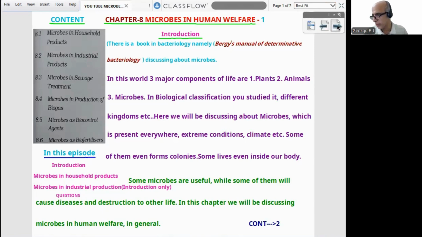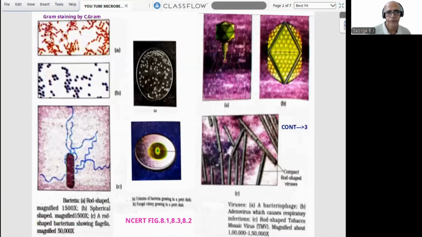Now when we come to the second page, you can find it deals with a lot of diagrams: rod-shaped bacteria, spherical bacteria, again rod-shaped enlarged with flagella, culture mediums, bacteria, fungus, etc. Then bacteriophage, and the famous adenoviruses that cause respiratory diseases. Then we can find rod-shaped bacteria, Bacillus, and a rod-shaped virus, tobacco mosaic virus, TMV. Bacteria we know, virus we know, both are rod-shaped. The virus is TMV, it is in NCERT. That is why I am again stressing it, because a question will be there.